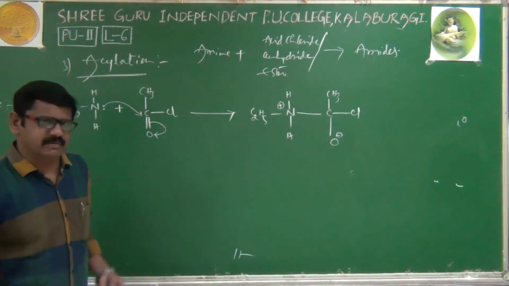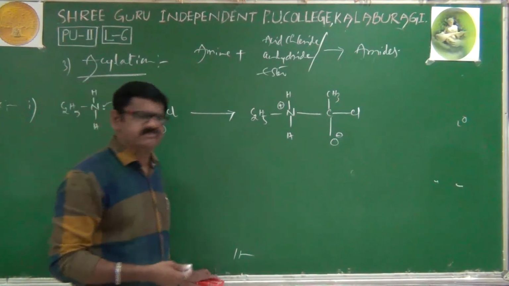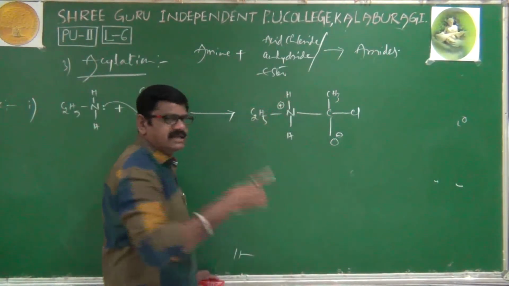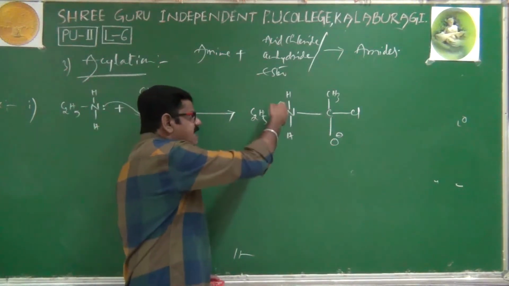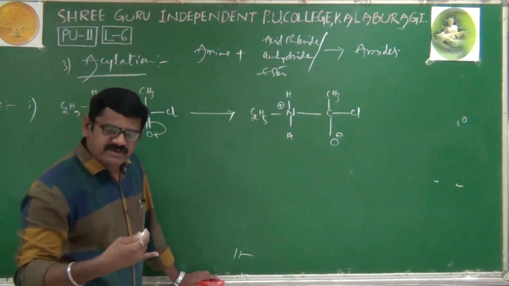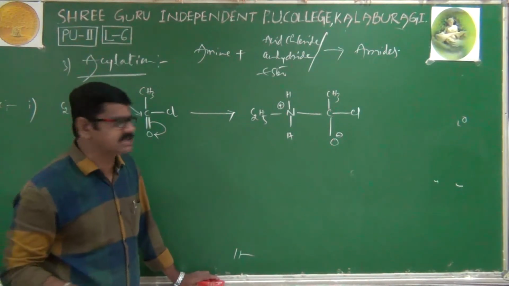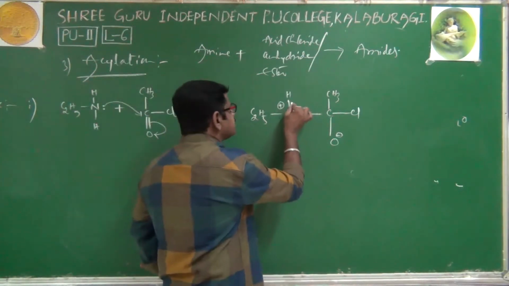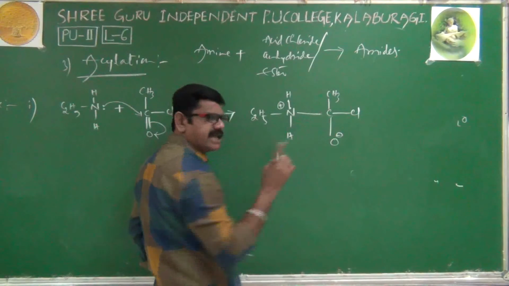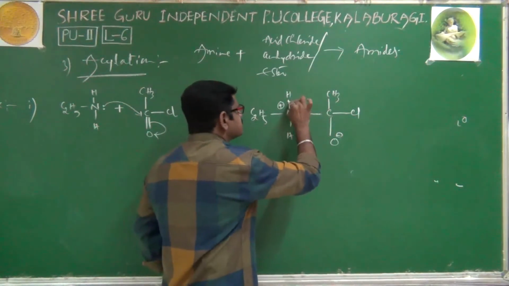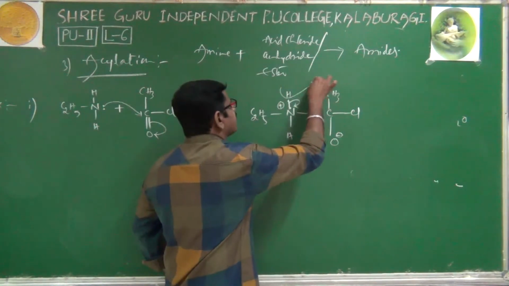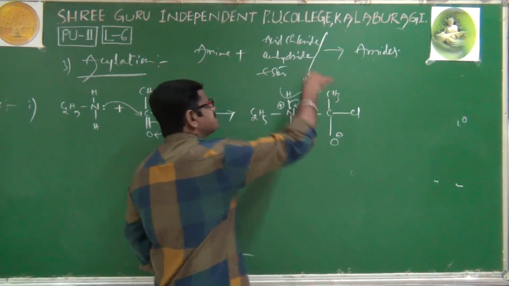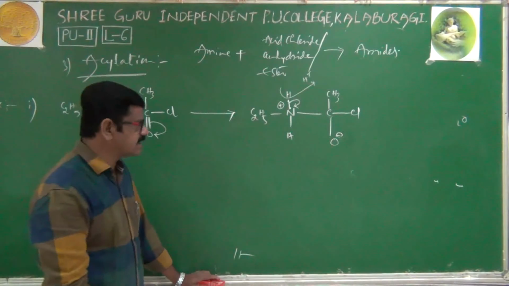Right. Next, what happens? In the next stage, very simple. Nitrogen is basically a highly electronegative element. But here nitrogen is having a plus charge. When nitrogen is having a plus charge, its electronegativity still increases. Immediately what it is doing, it is taking either this bond or this bond, any one bond pair of electrons towards itself. Means here hydrogen is going without electrons, nothing but H plus. H plus is eliminating.